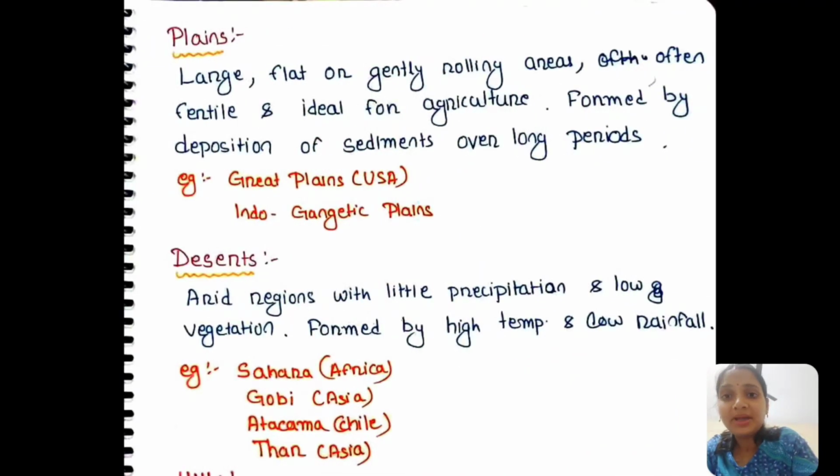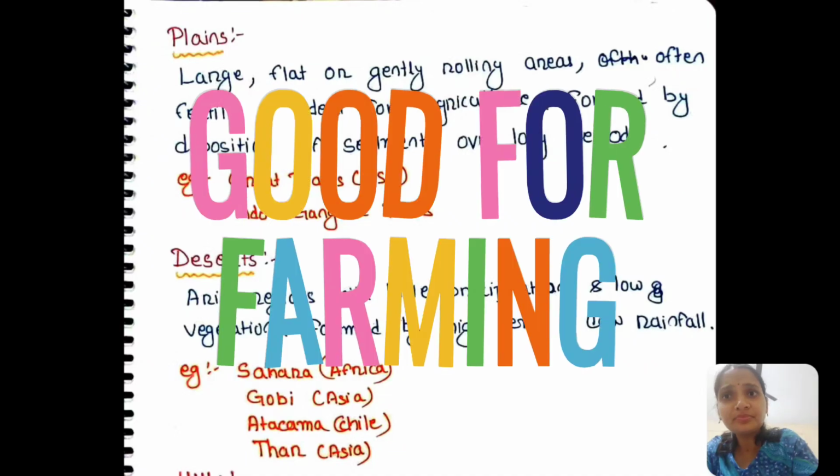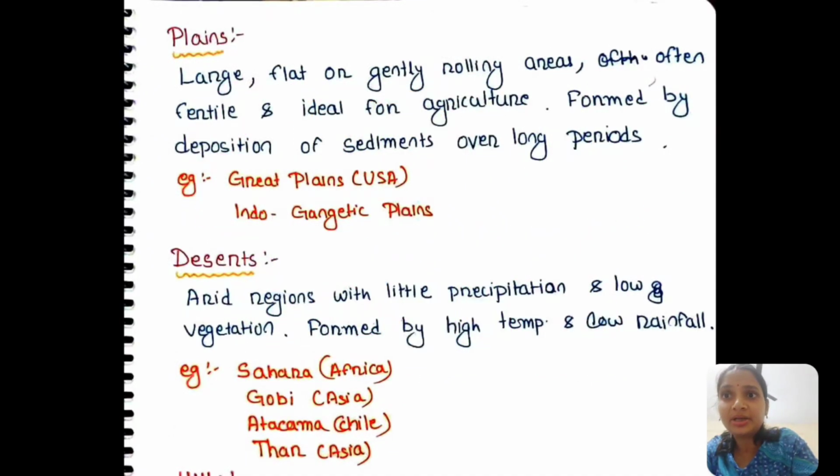Then come the plains. What are plains? These are large, flat, gently rolling areas. Often they are fertile and ideal for agriculture, and they are formed by sedimentation over long periods of time by rivers or floods. The deposit of sediments makes them very fertile and ideal for agriculture.